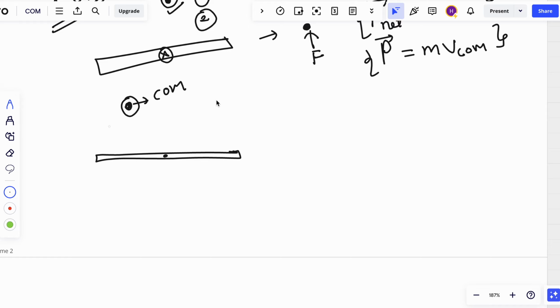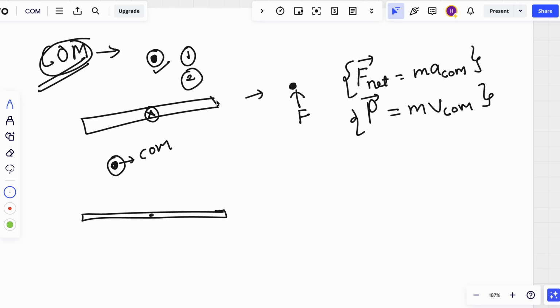So why is center of mass important? From this we have understood what center of mass is. We understood that in force, the acceleration of center of mass is used, and in momentum, the velocity of center of mass is used. But why is it important to understand center of mass? Let's try to understand this. Generally the motion of center of mass will mostly be very simple. It will be either circular, a straight line, or projectile. So it is very simple to understand the motion of center of mass, and then you can go across any object, across any point.